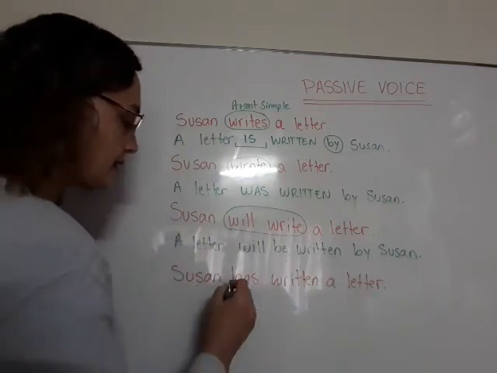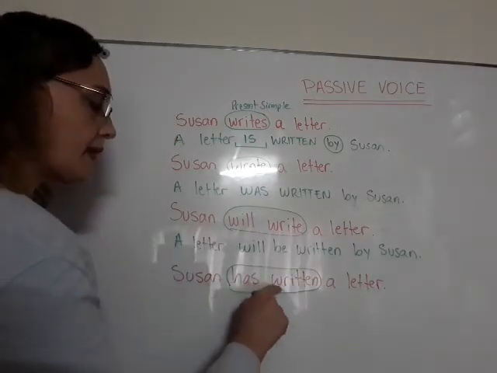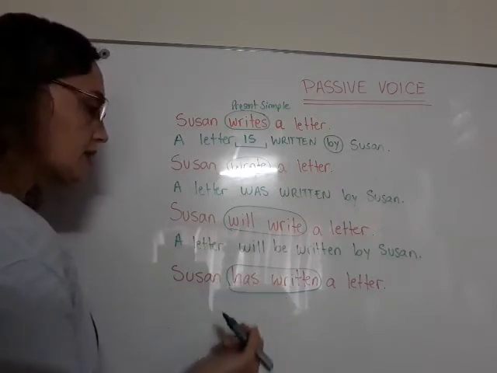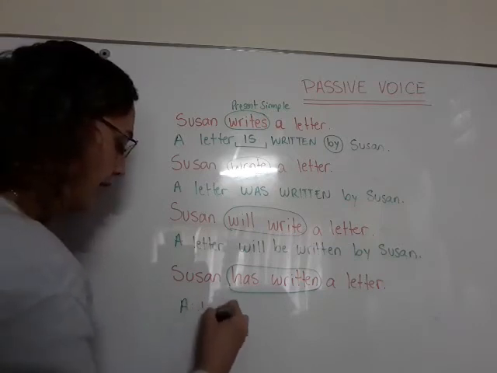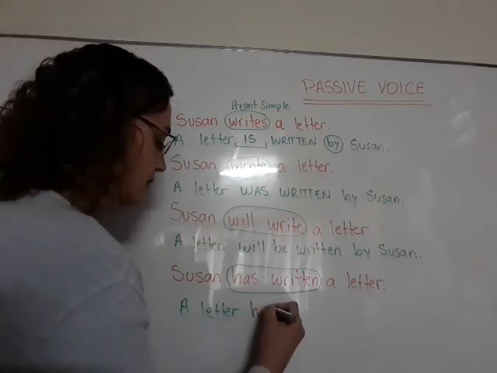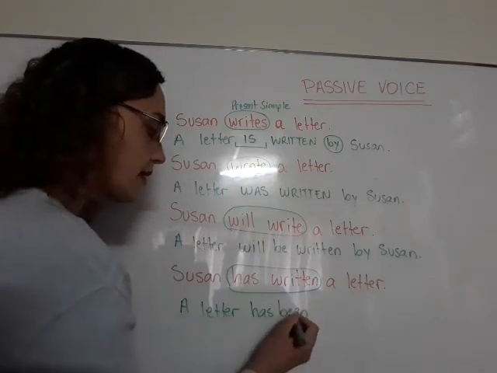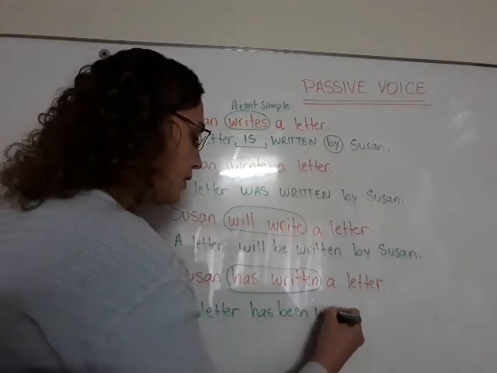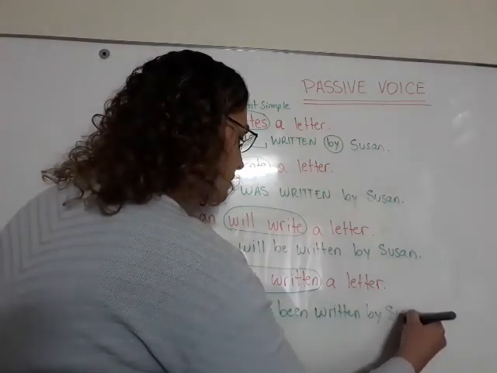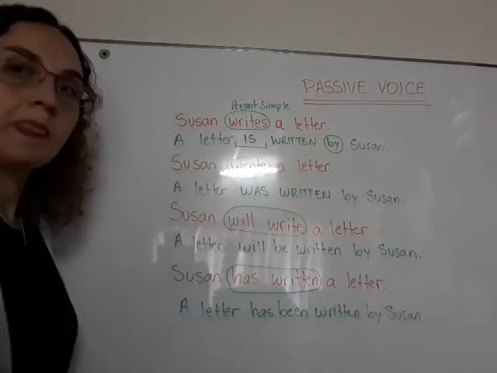And finally, in this other example, the main verb is in present perfect, has written, ha escrito. So I have to write verb to be in present perfect. A letter has been, this is a present perfect of verb to be, has been written by Susan. Una carta ha sido escrita por Susana.